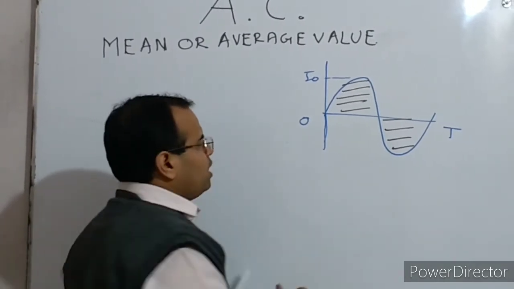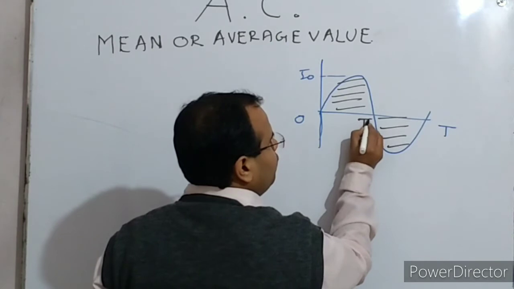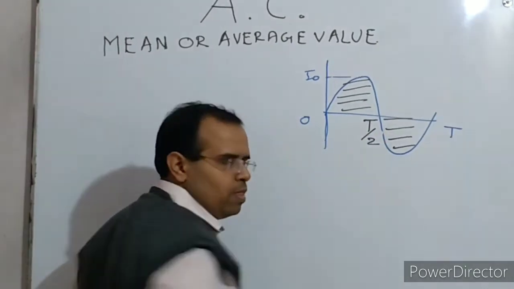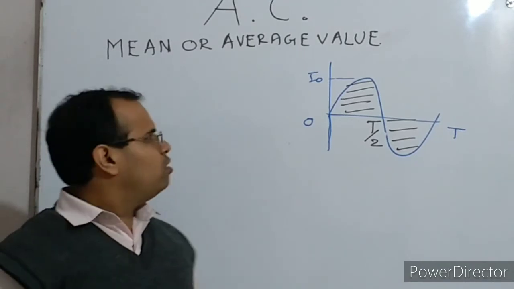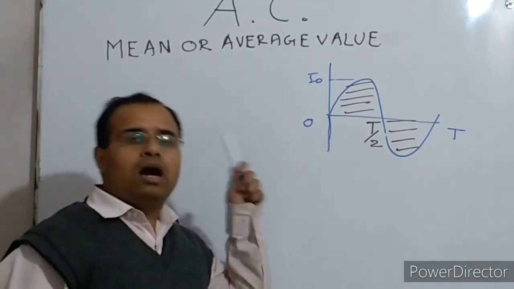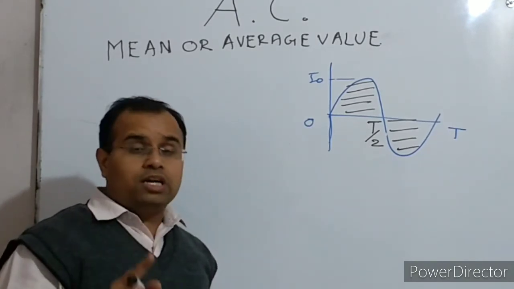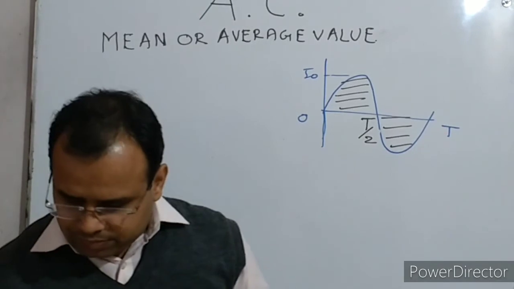So you can't take the average value over the complete time period; you take it over the half time period, T by 2. So when we take the average of the alternating current, we take it over the half time period and not over the complete time period. This is very important.